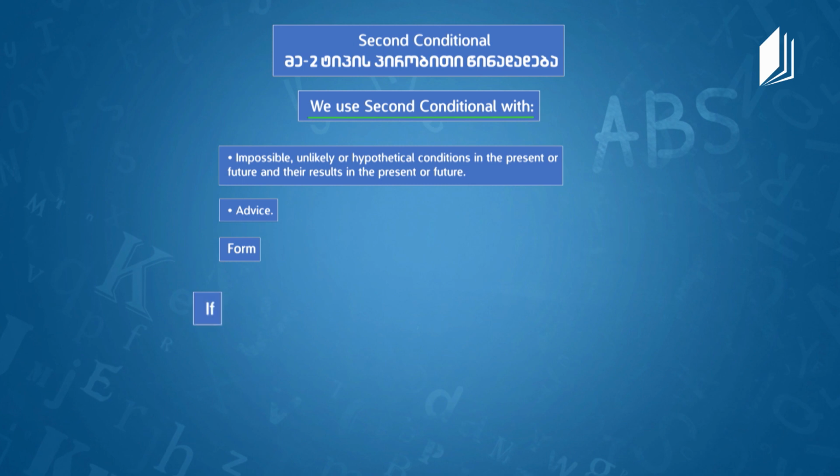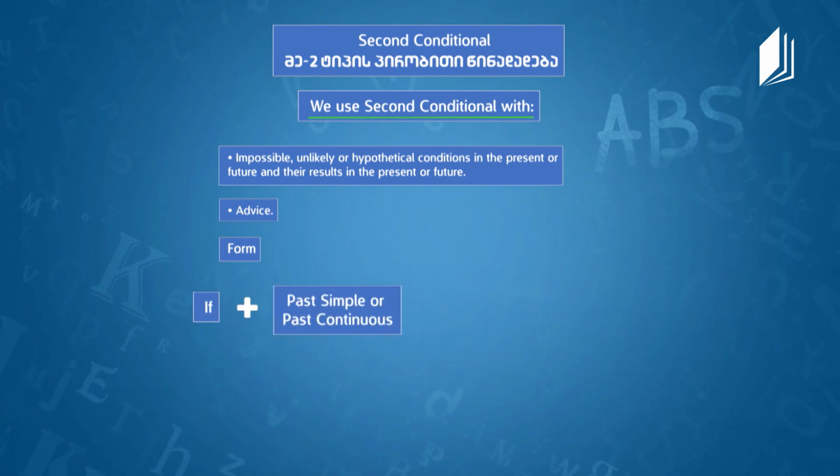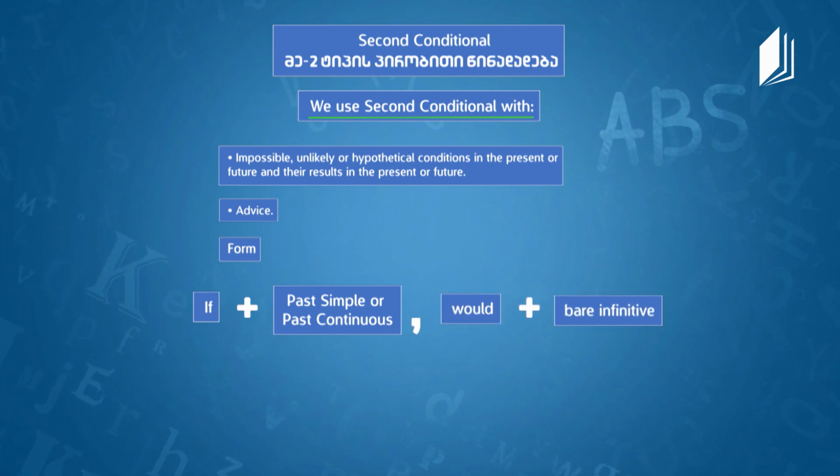Well, you've always got to start with the if, of course, and then it's either the past simple or past continuous, followed by would and the bare infinitive. Okay, so it means we need if plus past simple or past continuous, and in the second part we have would plus infinitive, and here we have examples.